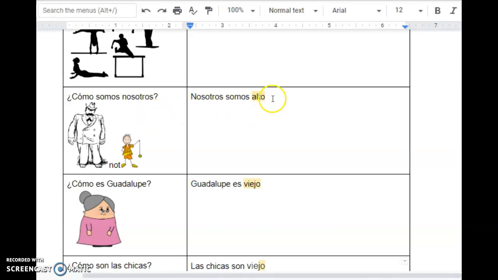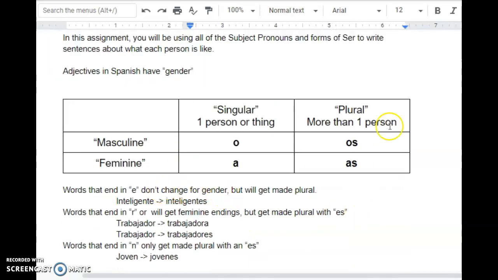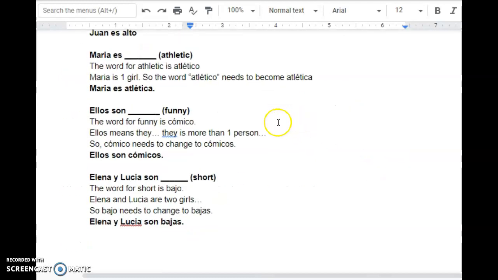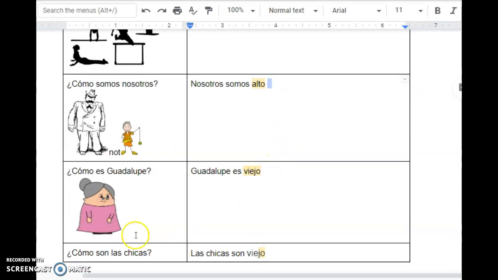So what we need to think about when we're writing our adjective is that we're talking about more than one person, okay? And how do you know to use OS or AS? Well, if we scroll down and look, it tells us. So nosotros ends in an OS, so that means that alto should also end in an OS, okay?